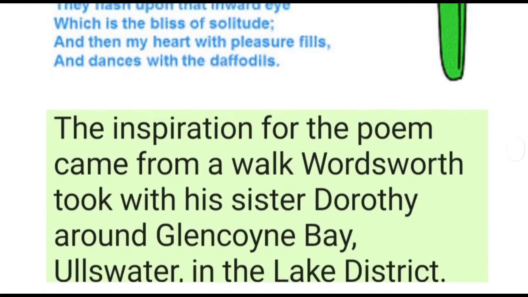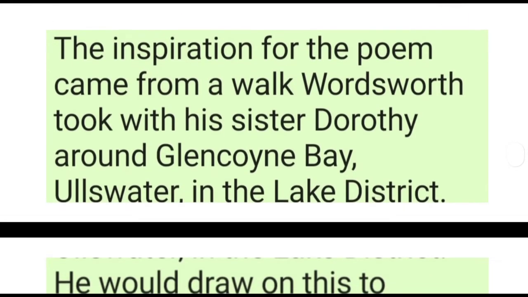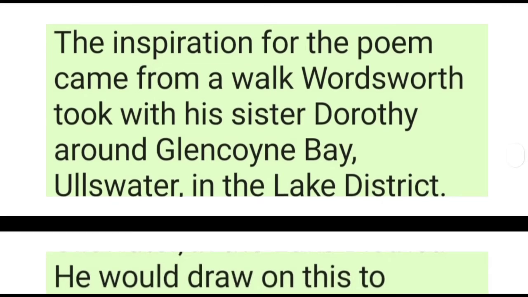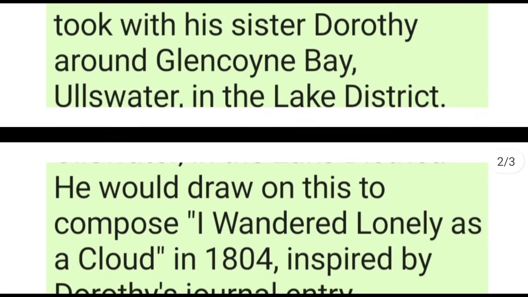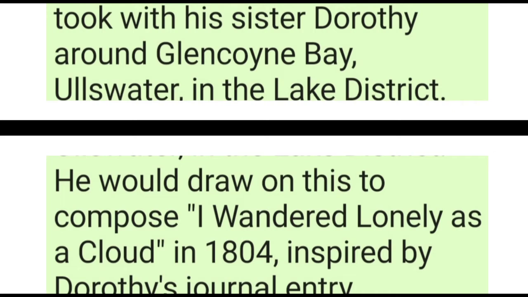So, here on your screen, you can see the inspiration for the poem Daffodils came from a walk which Wordsworth took with his sister Dorothy. You have just seen the portraits of both William Wordsworth as well as Dorothy Wordsworth in the beginning of this video. So they were taking a walk around Glencoyne Bay, Ullswater in the Lake District of England.